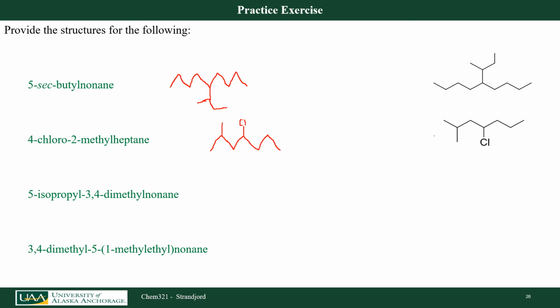And that's it. Okay. If I look at this fourth example here, again, I have 9 carbons. 1, 2, 3, 4, 5, 6, 7, 8, 9. Off carbon number 3, I have a methyl group. Off carbon number 4, I have a methyl group. Off carbon number 5, I have an isopropyl group. That's a 3-carbon system here.